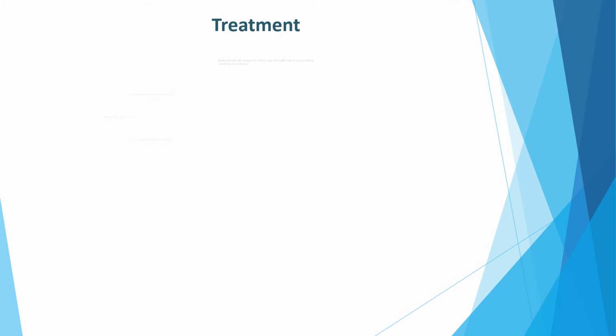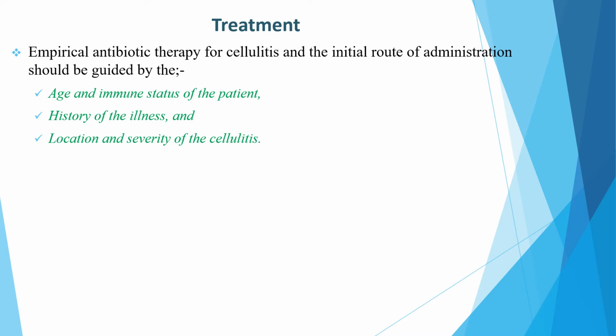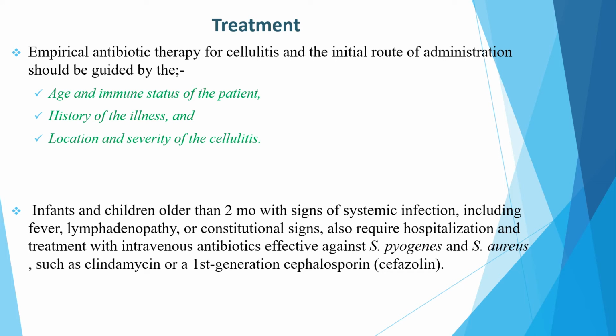Once we diagnose cellulitis, empirical antibiotic therapy and the initial route of administration should be guided by the age and immune status of the patient, the history of the illness, and the location and severity of the cellulitis. Infants and children older than 2 months with signs of systemic infection, including fever, lymphadenopathy, or constitutional signs, also require hospitalization and treatment with intravenous antibiotics effective against Streptococcus pyogenes and Staph aureus, such as clindamycin or at least a first-generation cephalosporin.